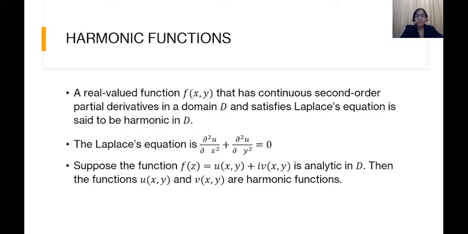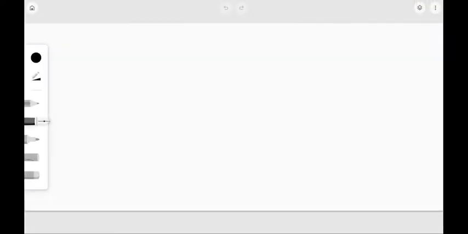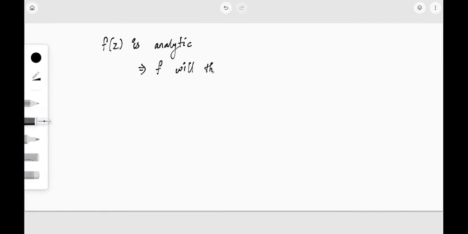It is very simple because we are assuming that the given function is analytic. If f of z is analytic, we have done in the previous class that f will satisfy the Cauchy-Riemann equations. What are the Cauchy-Riemann equations?